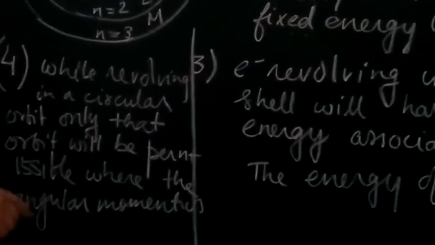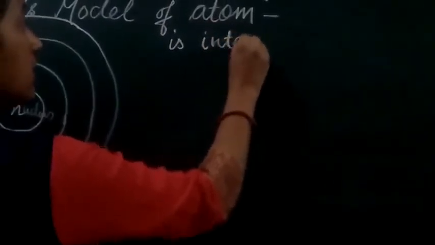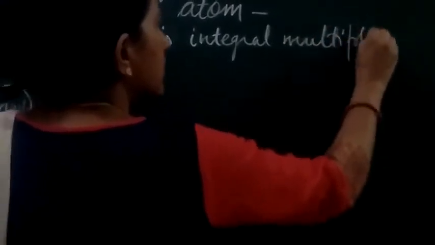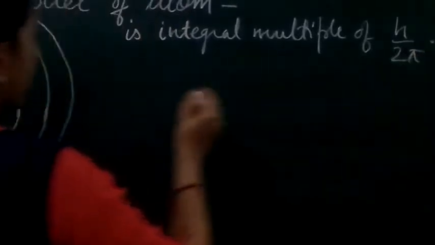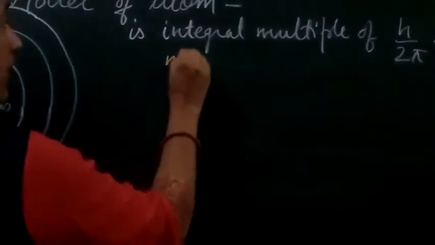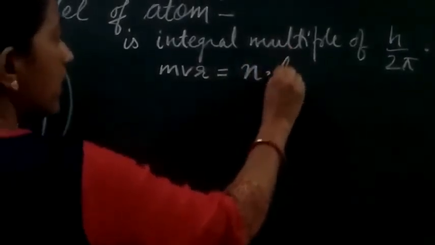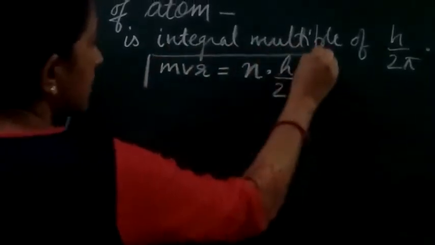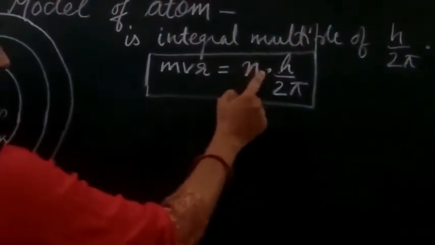Angular momentum is an integral multiple of h upon 2 pi, right? That is, angular momentum mvr equals n h upon 2 pi, where n is an integral number.